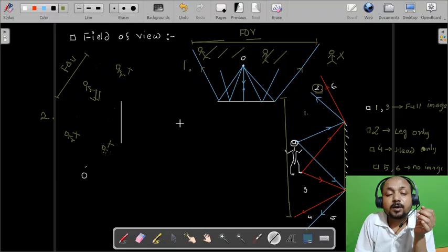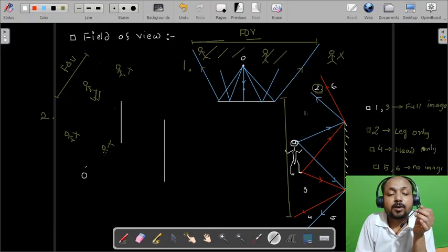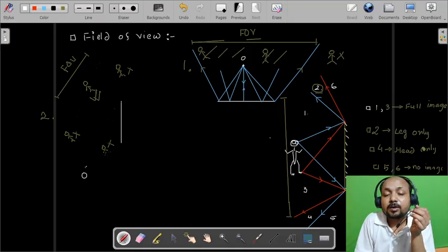Let us say there is a straight road. Okay, 1, 2, and this is the third diagram.